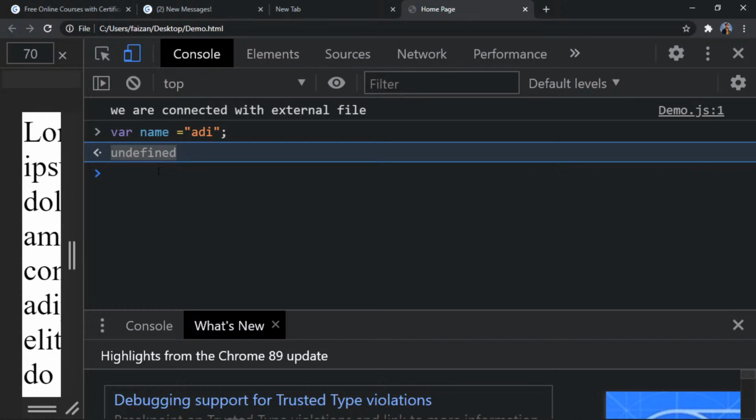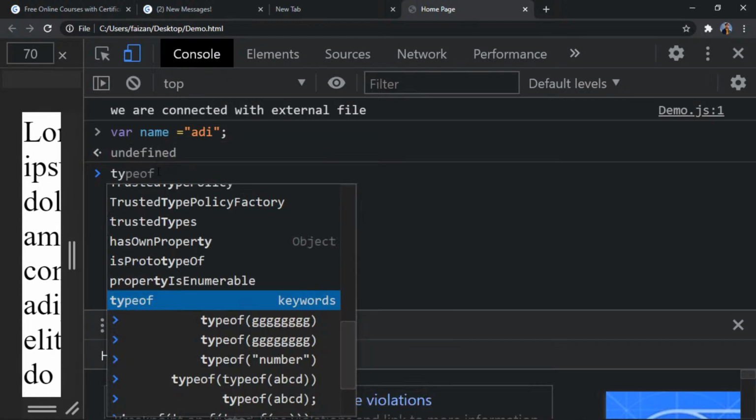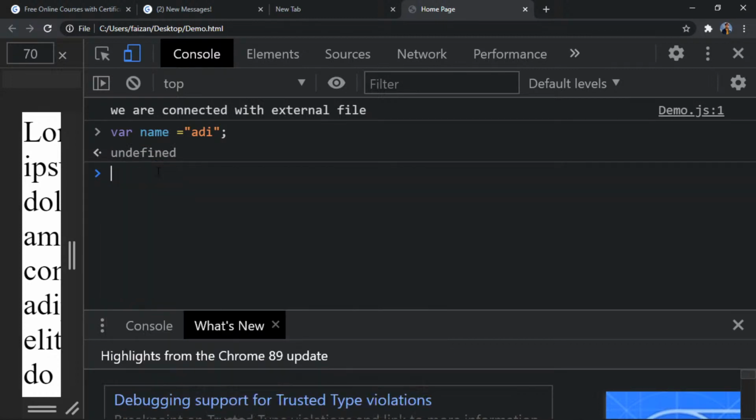Okay, cool. So now we have this. Now I want to check whether it is case sensitive or not. Yes, JavaScript variables are case sensitive. Now if I try to access this variable and write Name, it will say undefined.